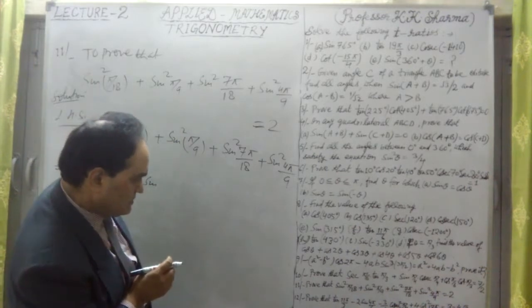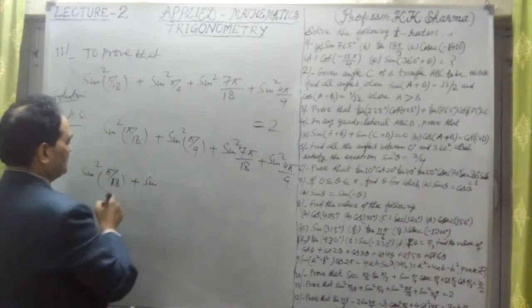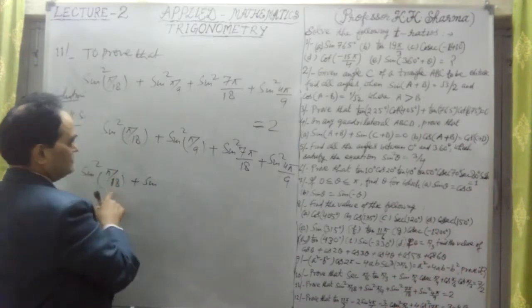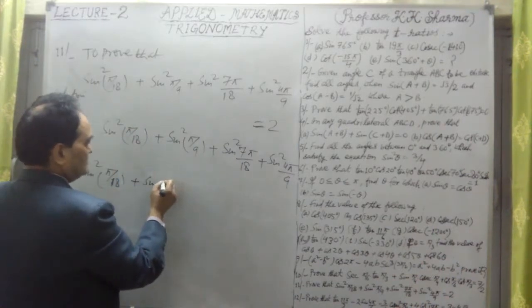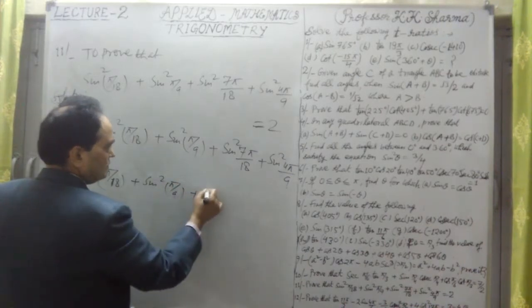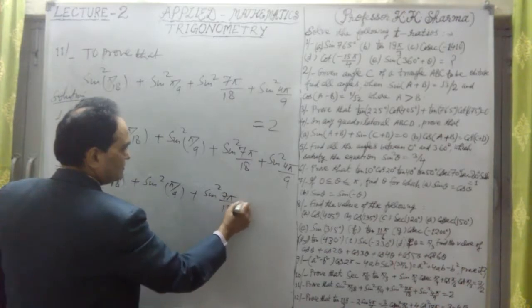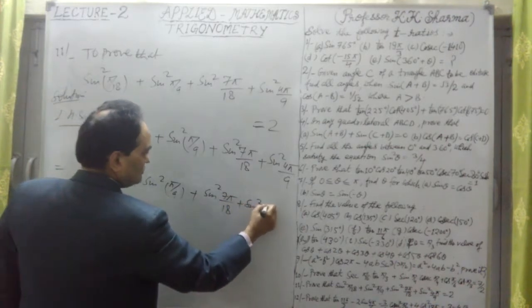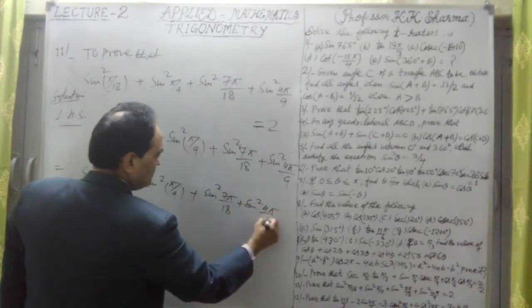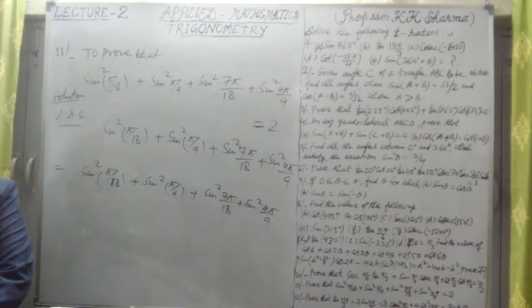Is it 11 pi by 18 or something? Question 11, it is pi by 18. Okay, no problem. So if I write pi by 18 something, it is sine square pi by 9 plus sine square 7 pi by 18. Okay, I have not written down anything. Pi upon 9. Okay, so let me just think about it. How do we write?